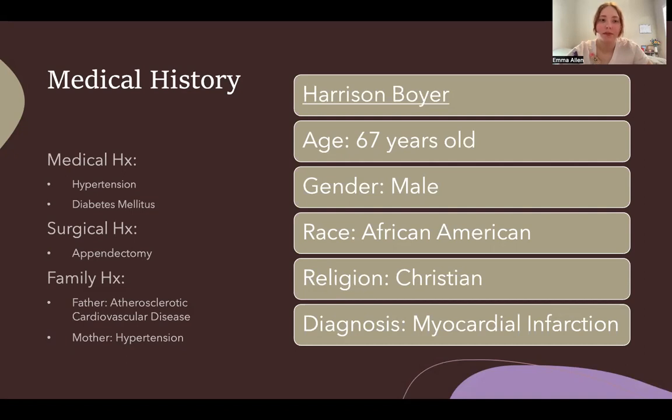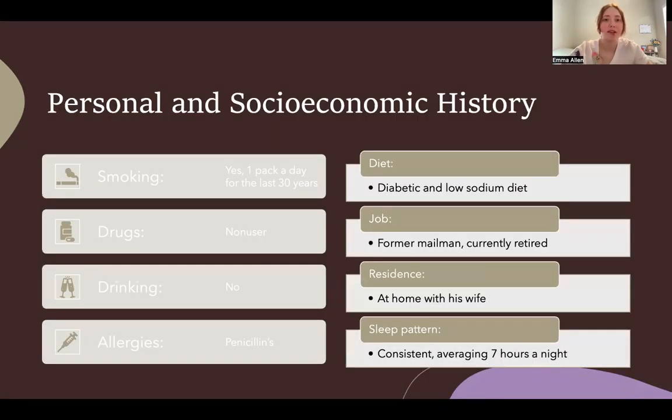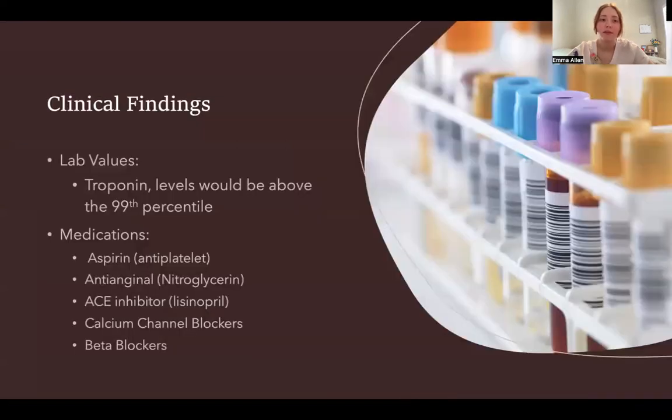mother had hypertension. His personal and socioeconomic history: he smokes 1 pack of cigarettes a day and has for the last 30 years. He does not use any other drugs. He does not drink. He's allergic to penicillins. He's on a diabetic and low sodium diet. He's a former mailman who's currently retired. He lives at home with his wife, and he gets about 7 hours of sleep every night.